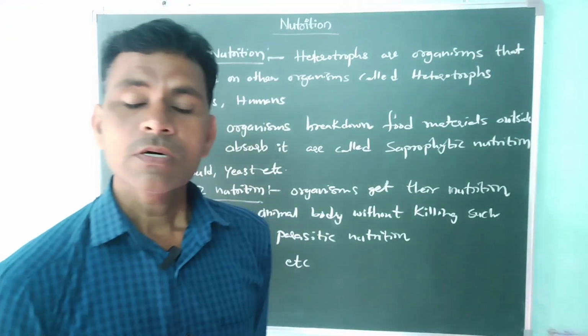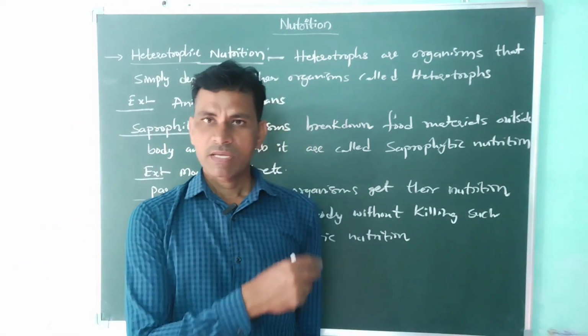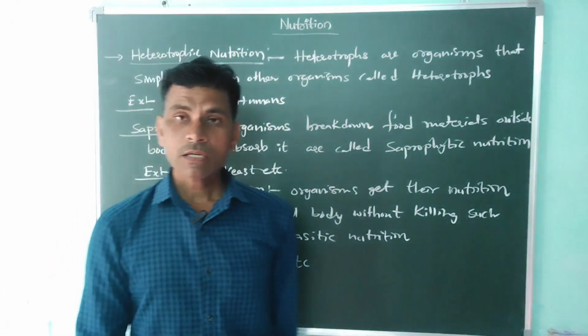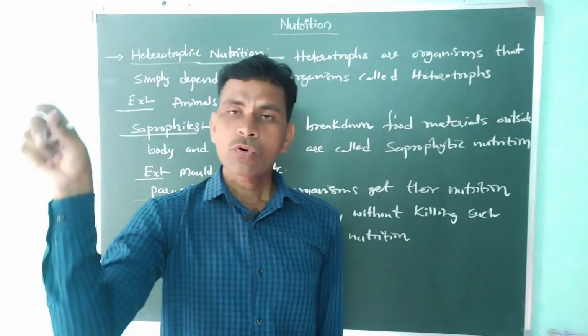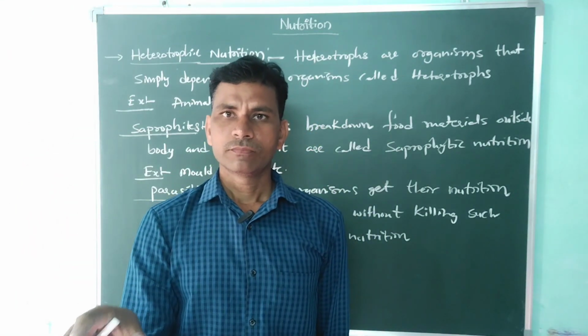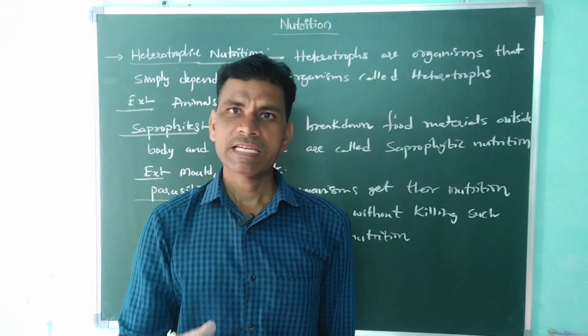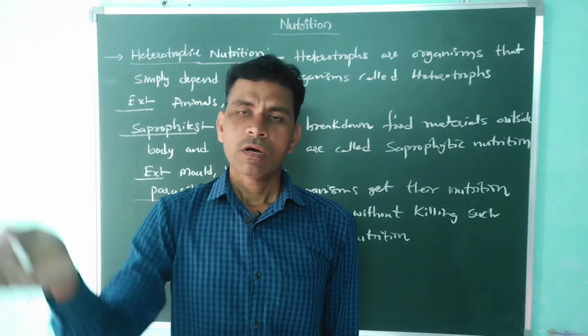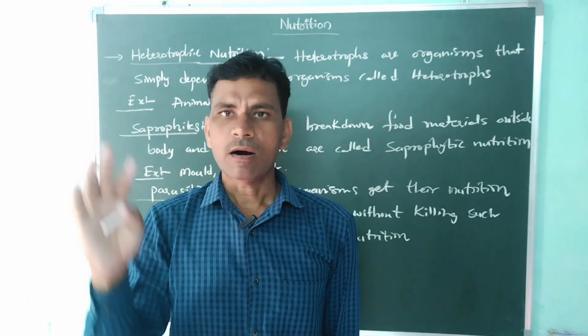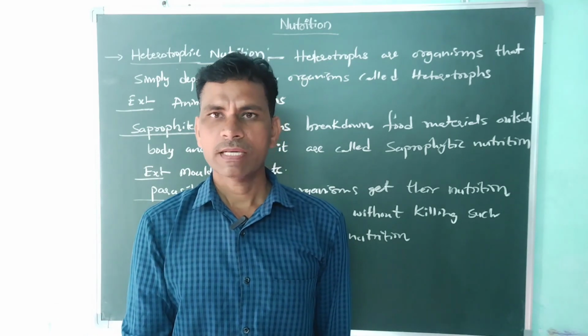Okay, so here we are discussing some methods. Some organisms take whole food material, or whole organisms, inside without breaking it down. After that they digest the food material.